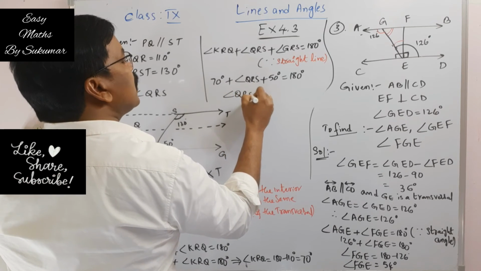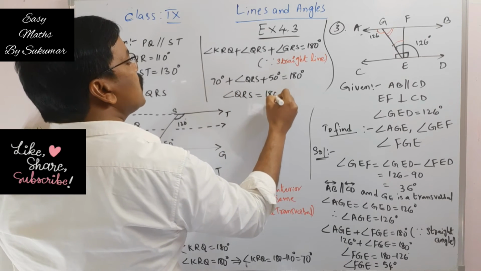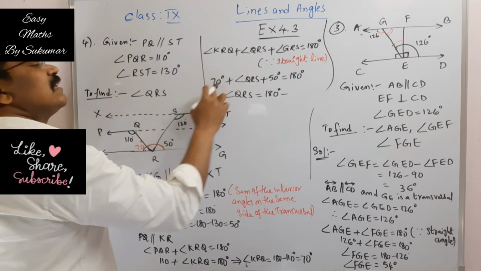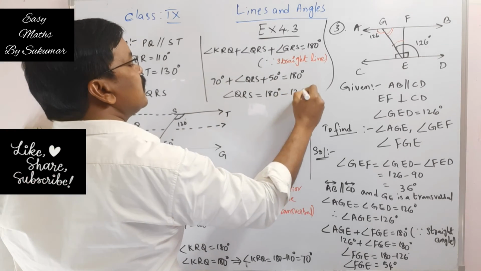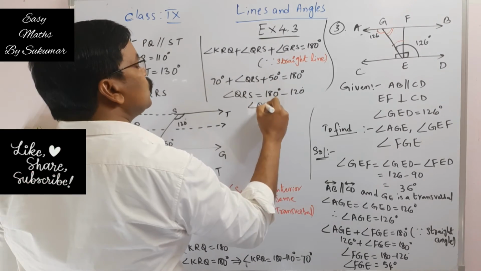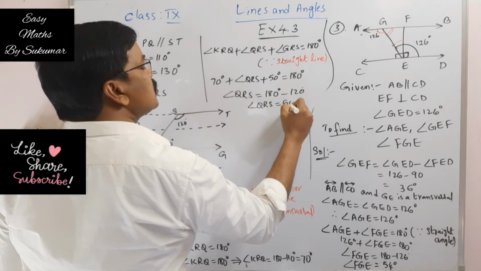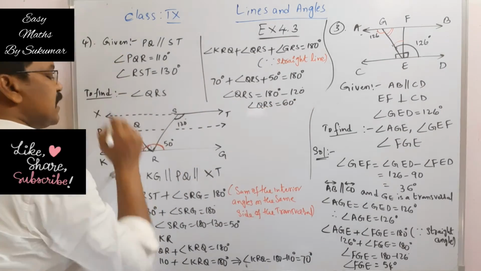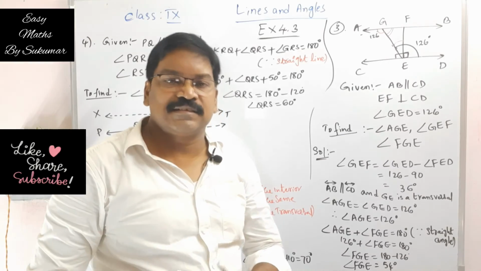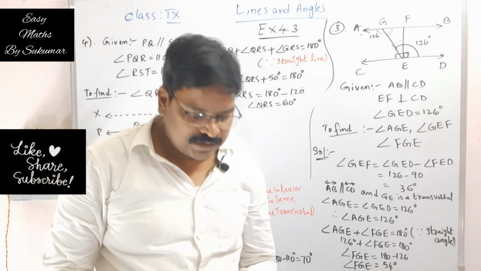Therefore, angle QRS is equal to 180 degrees minus 70 plus 50, which is 120. Therefore, angle QRS is equal to 60 degrees. So this angle is 60 degrees. Okay, understand? Right.